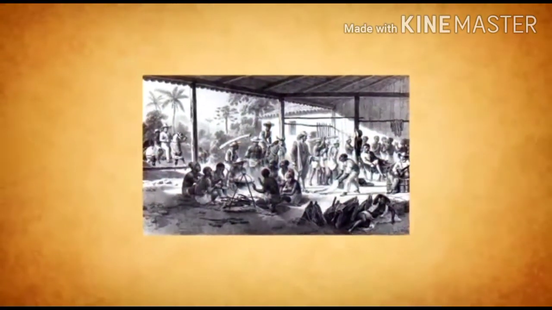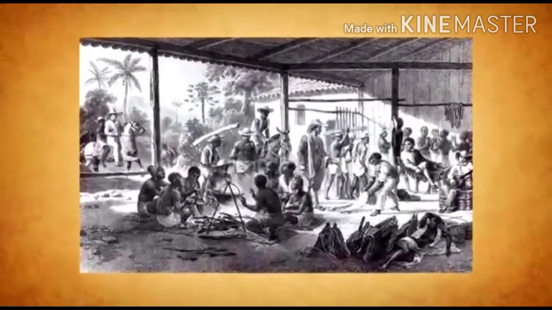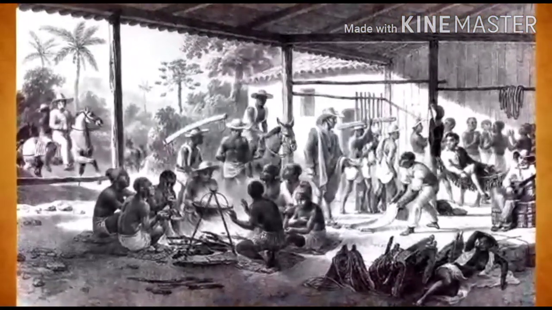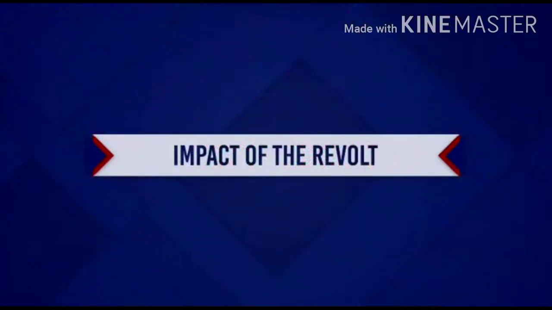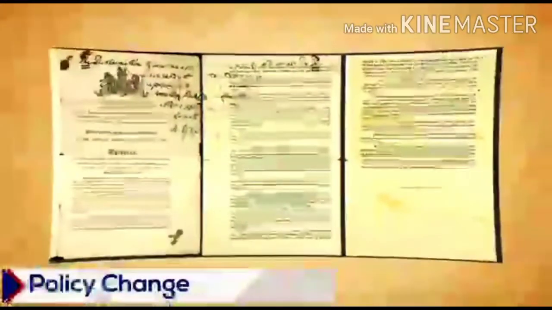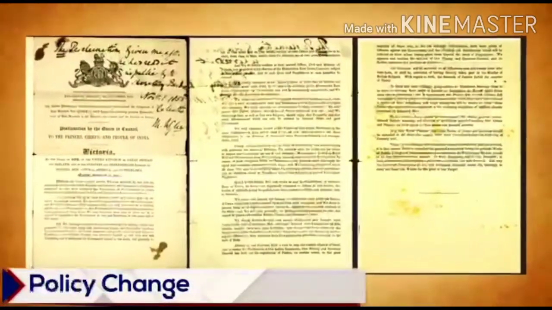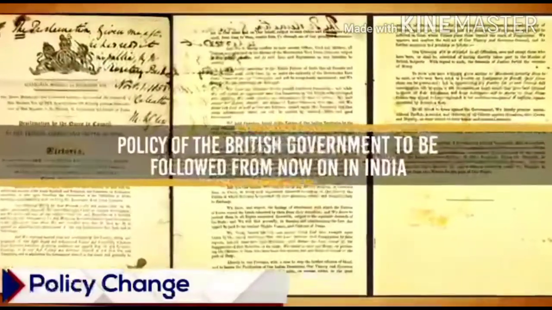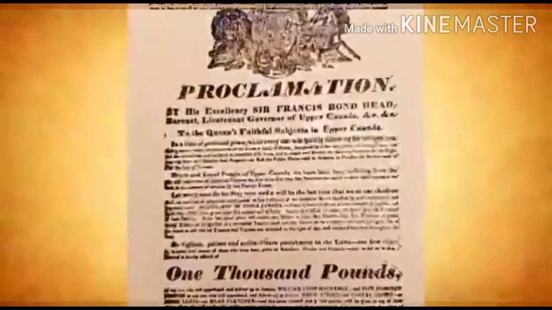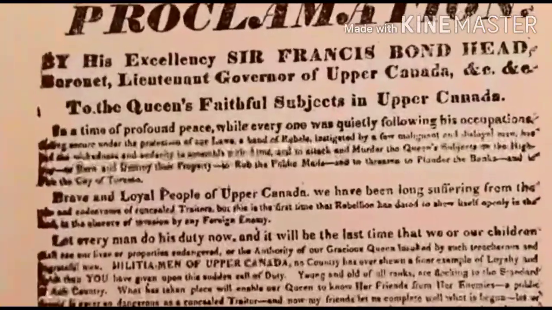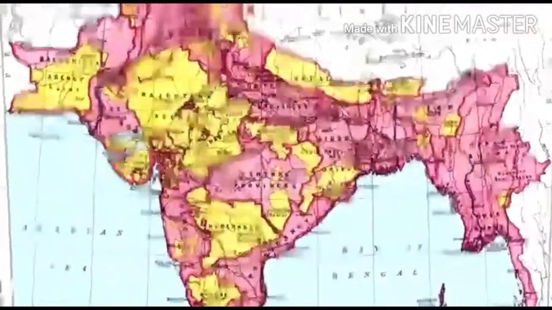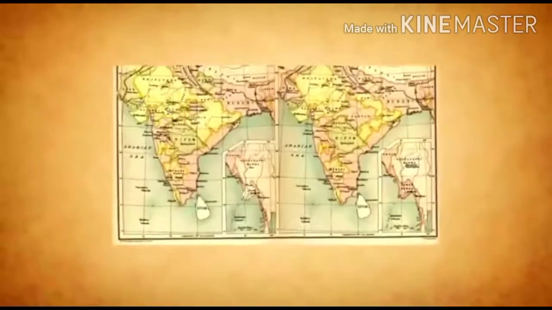Next is weak leadership. Children, the mutineers had great leaders like Tatya Tope, Nana Sahib and Rani Lakshmi Bai, but they could be successful only in certain regions of the country. They were brave but lacked foresight and knowledge of military strategy. Although the East India Company successfully suppressed the revolt of 1857, it had challenged their superiority and power.